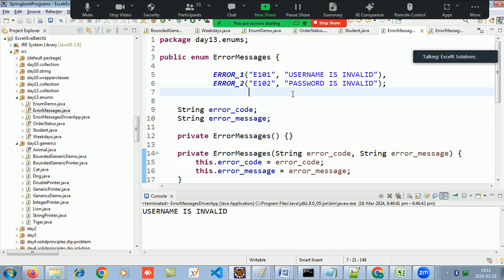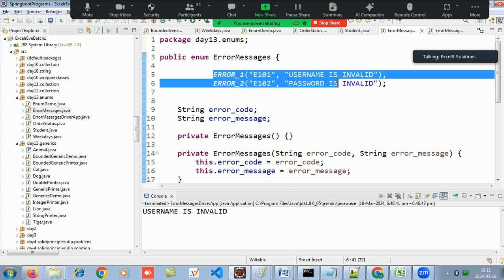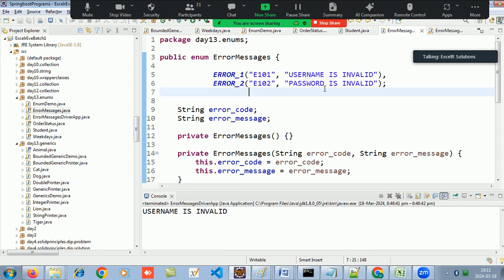So now my question is, if you have understood this, then you have won the race. How many objects of my error messages have I created? Static objects. How many static objects of my error messages enum have I made and put in the enum over here? Who can tell me? Yes, anyone?